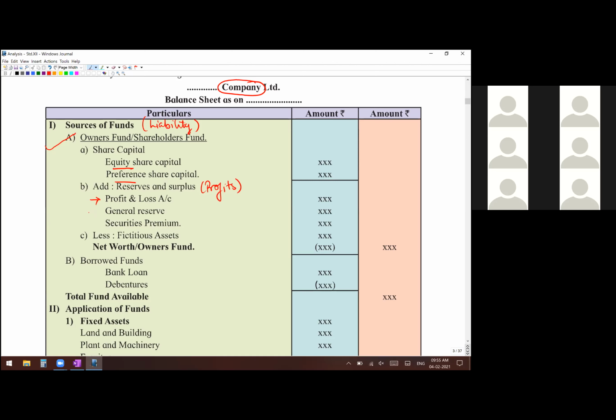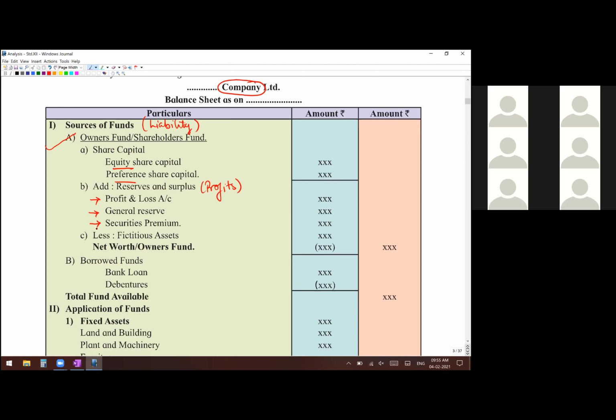Then you have money which you have collected and kept in general reserve. Money that is used for emergency purposes, kept separately aside, but that also is from your profits only. That is general reserve. And securities premium, again something that you had studied during the chapter of issue of shares.